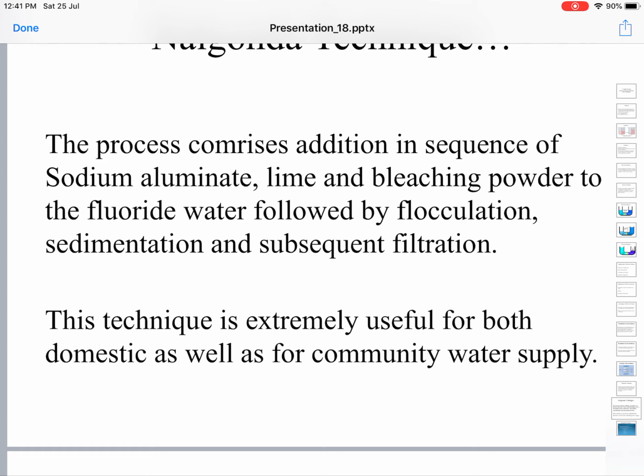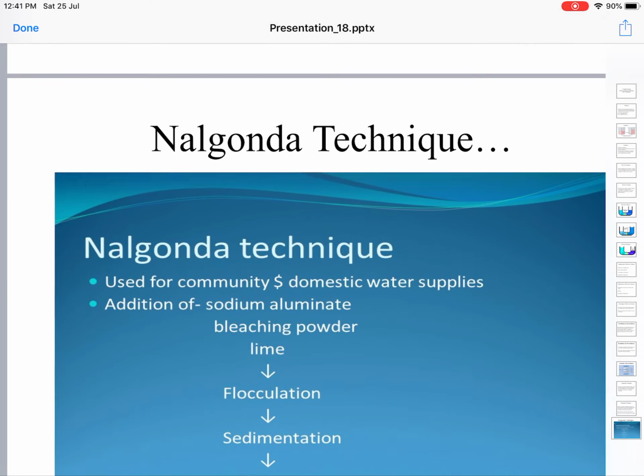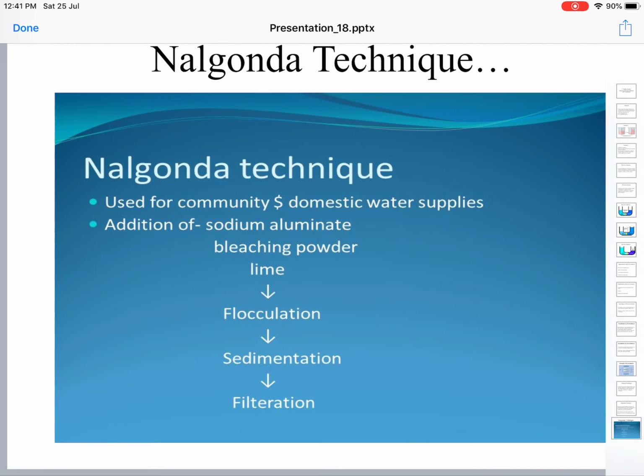This technique is extremely useful for both domestic as well as community water supply. At the household level, you can purify water like this and remove fluoride content, or in a community, for a village also, you can do it. Both ways are applicable. Let's see a flow chart of the Nalgonda technique, which can be used for community as well as domestic water supplies.